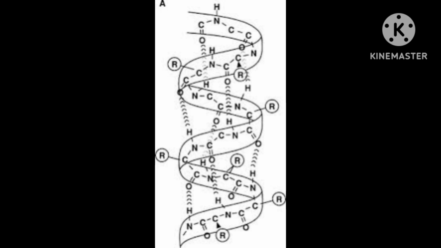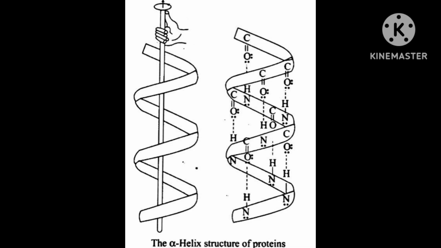Just like you understand, the best example is the railing of a stair. Suppose you are going to the third or fourth floor, see how both railings, left side and right side, are turning. Just like two ribbons turning, and also think that they are both in parallel. Like that way it will turn, it will go up. That type of structure is called alpha helix.